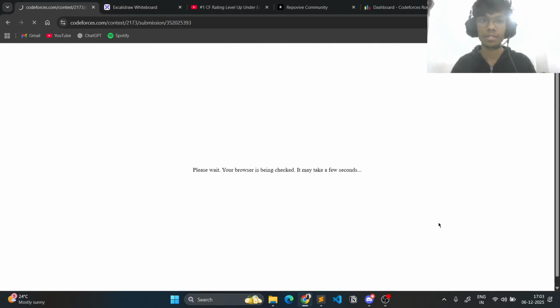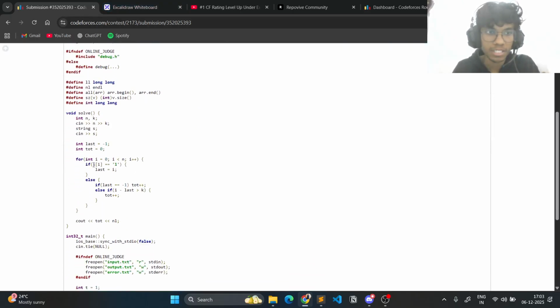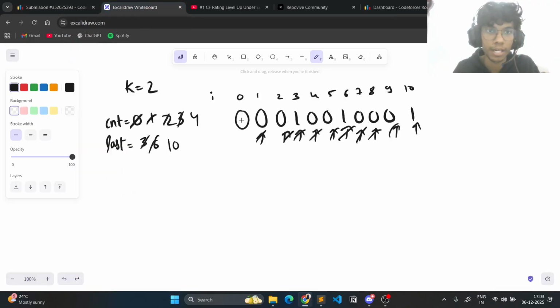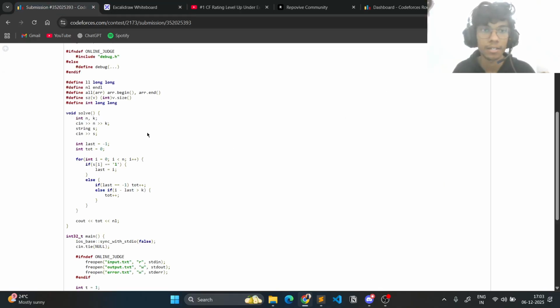This is the code for this one. I'm initializing last by -1, since if I encounter any leading zeros, I do not have any restriction right now, because I haven't encountered any important classes, so I can just pick these up, right?